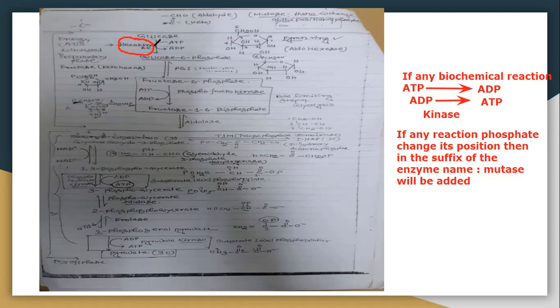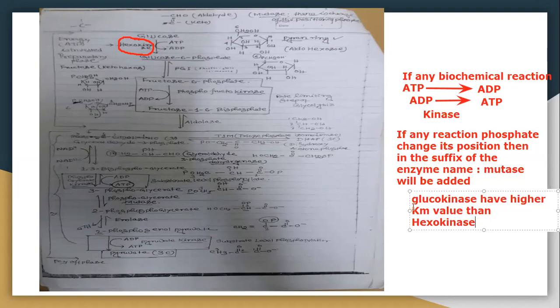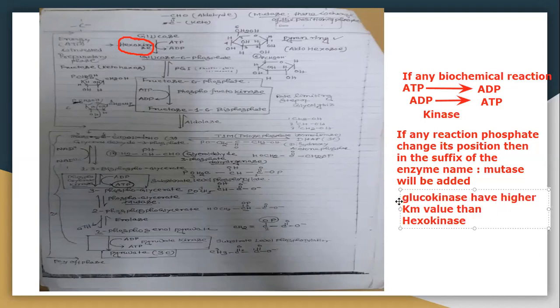Glucokinase has a higher Km value than hexokinase, right?